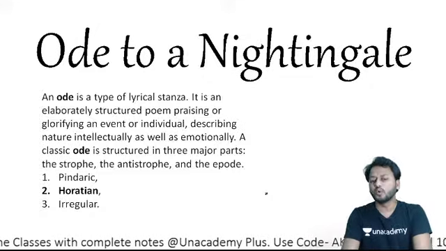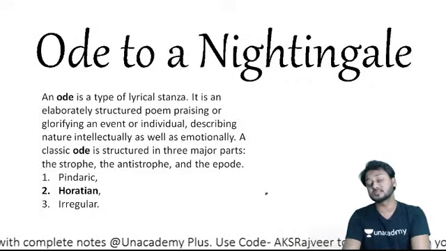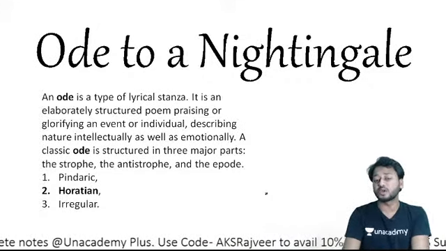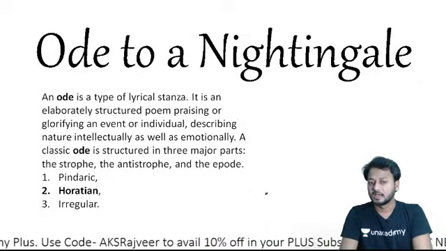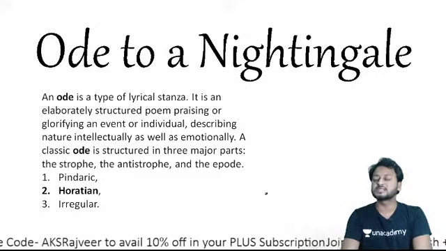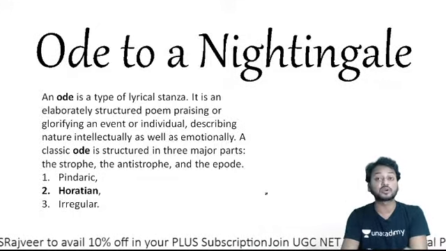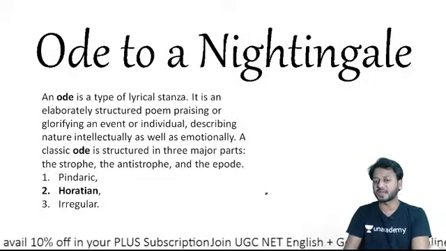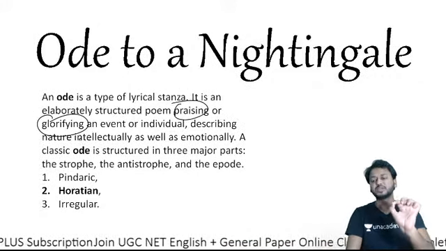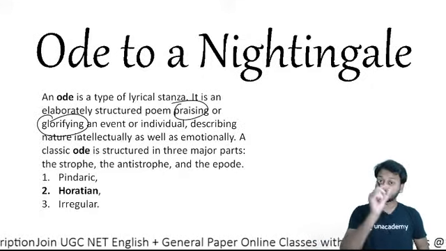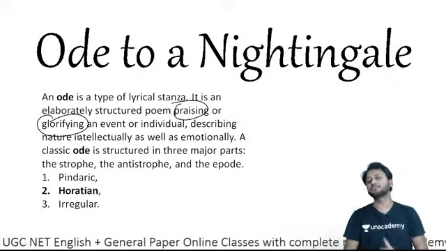What is an ode? Learners, I have already discussed that an ode is a type of lyrical stanzaic poem. Probably, learners, in an ode you will see praising or glorifying of an event. Learners, this point must be noticed: praising, glorifying.